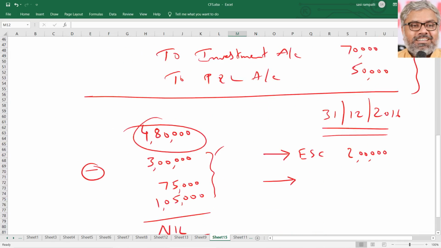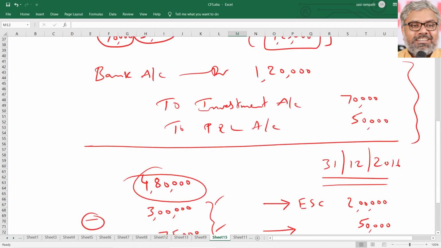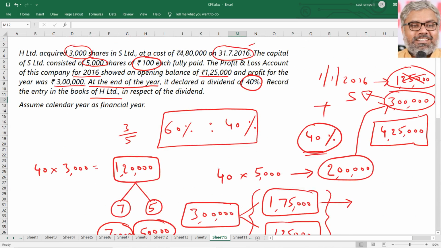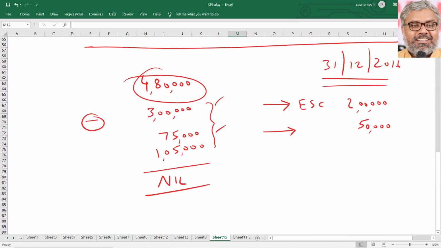Same way, the share of profits on 1/1/2016, of which we have 60% representing 75,000. Naturally, the remaining 50,000 will be related to minorities. That will be given to them, because the profit at the beginning of the year, as given in the question, was 1,25,000. In that, 60% goes to H Limited, 40% goes to minority. So 40% of 1,25,000 is naturally 50,000.